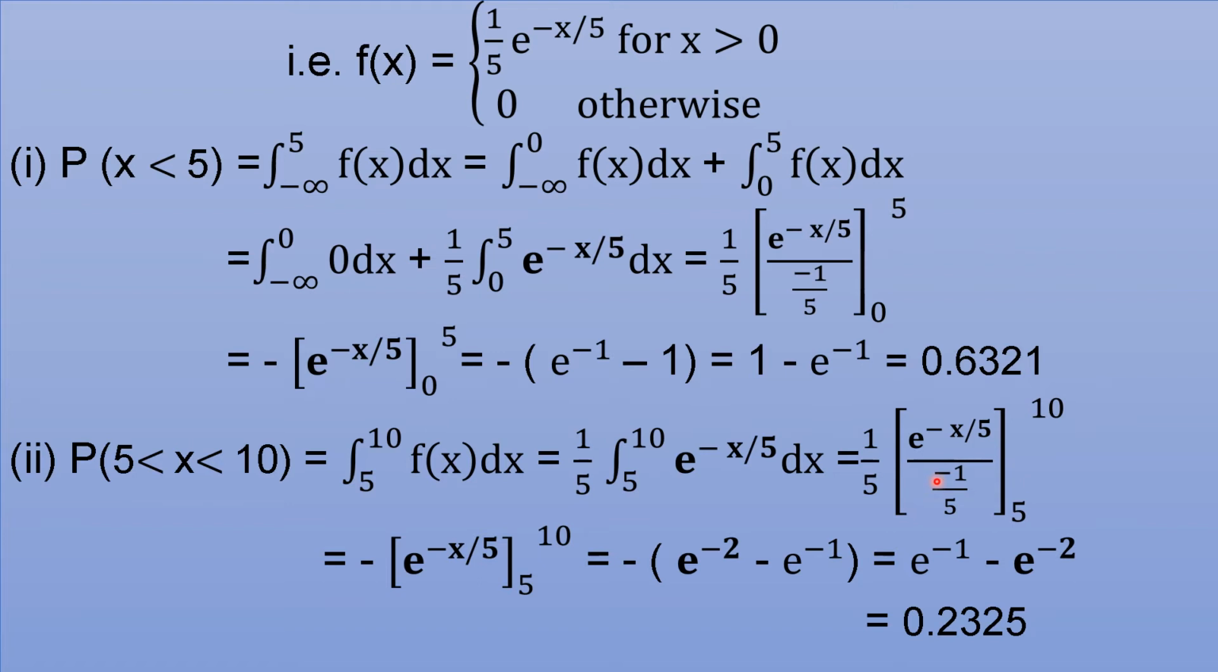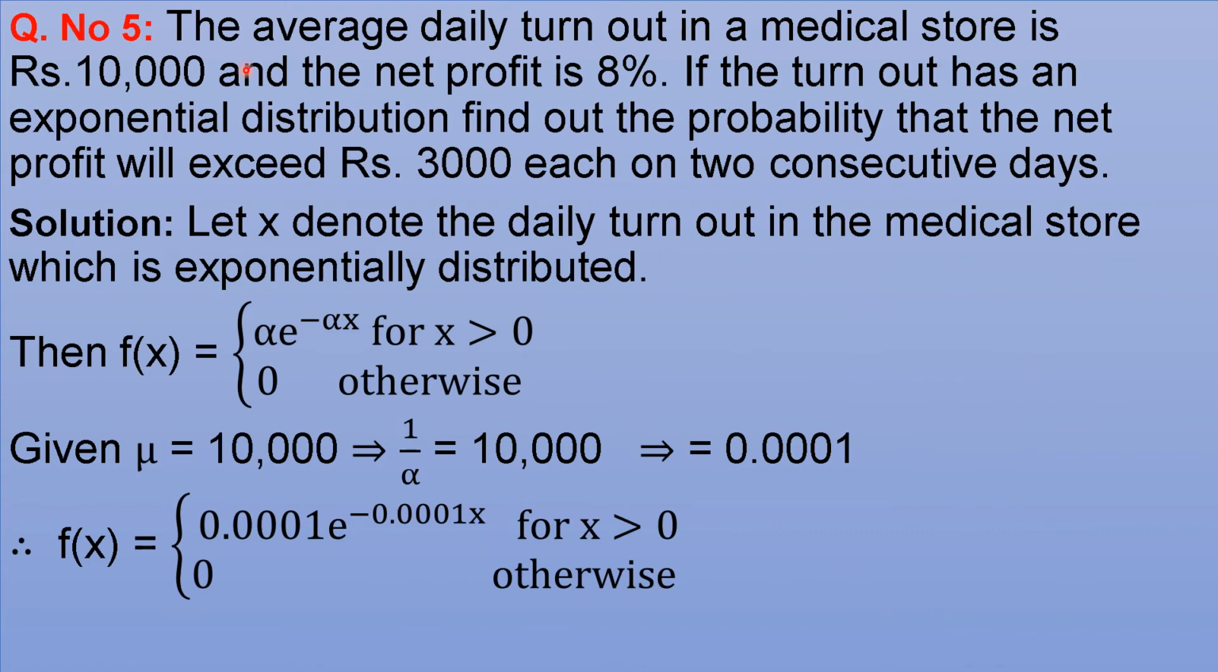1 by 5 cancels, minus outside the bracket, difference of e power minus x by 5 at 10 and 5. Minus of, put x as 10, we get e power minus 2, minus, put x as 5, we get e power minus 1. So it is minus minus plus, plus e power minus 1 and minus e power minus 2, which will be 0.2325. Next question. The average daily turnout in a medical store is rupees 10,000 and the net profit is 8%.